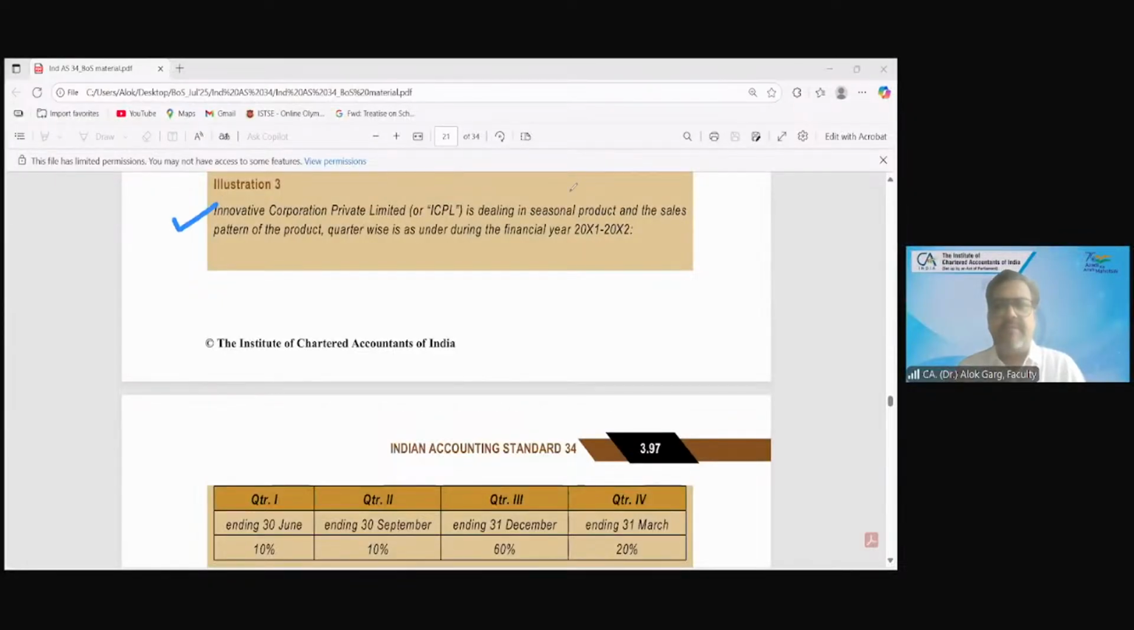Innovative Corporation Private Limited is dealing in a seasonal product, and the quarter-wise sales pattern during the financial year 2001-2002 is as follows. In quarter 1 ending June, 10% of the sales happen. In quarter 2, 10%. In quarter 3, 60%. And in quarter 4, 20%. So this is the quarter-wise sales pattern, because this company is in seasonal business.